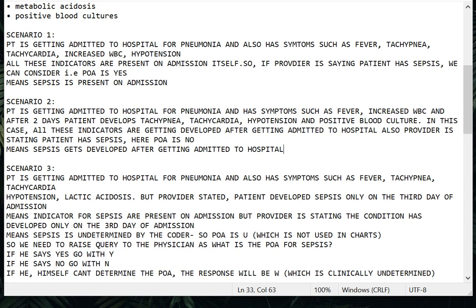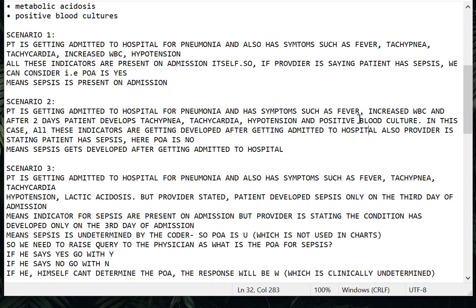these sepsis related symptoms. Then you are asking, okay, fever and increased WBC are also sepsis related symptoms, so why can't you consider the POA as yes? It's because these two indicators are common for all infections; even pneumonia has them. So with only these two indicators, we can't conclude that this patient has sepsis while coming to the hospital itself. He has clearly stated that after 2 days he developed clinical indicators which are very much relevant to sepsis. That is why I am giving it here.